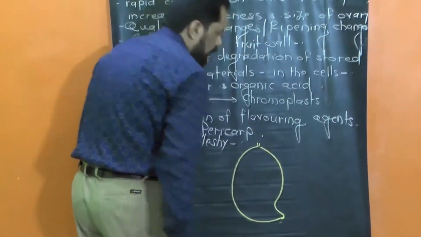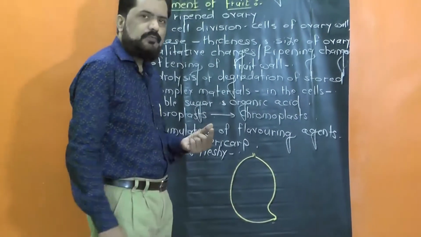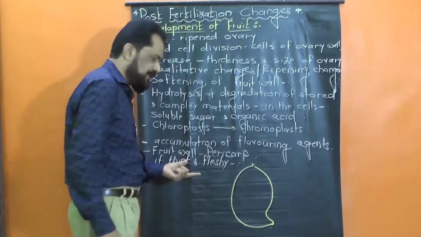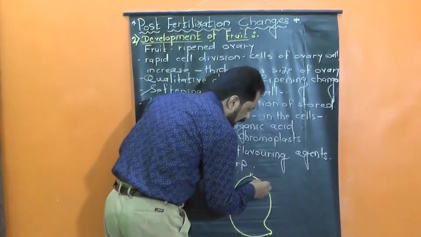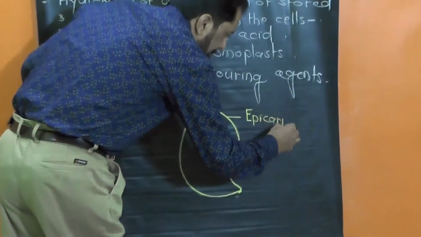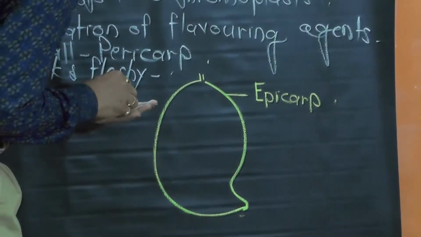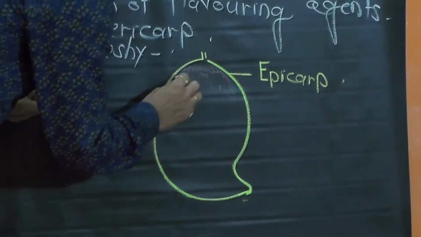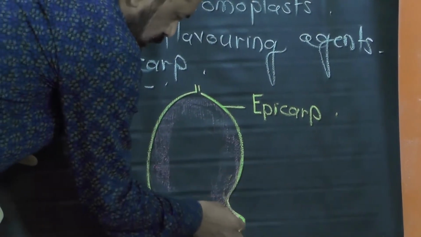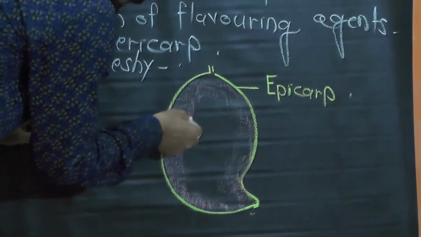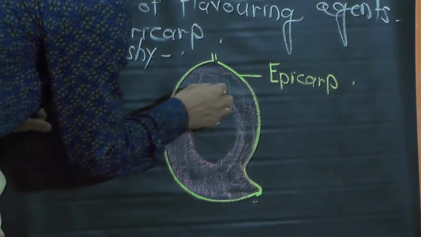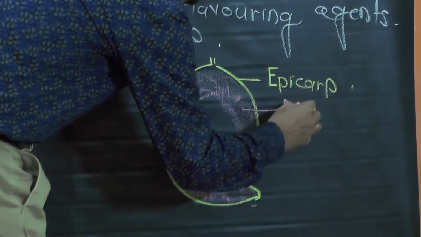Now in this mango, the pericarp or fruit wall is quite thick, fleshy, and thus it is differentiated into three layers, such as the outer covering is known as epicarp, the middle juicy, edible part is known as mesocarp. Here is the mesocarp.